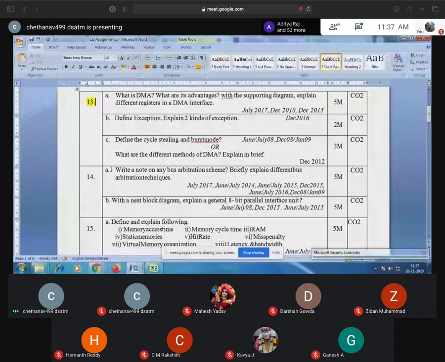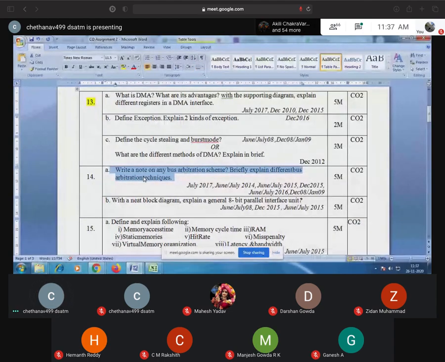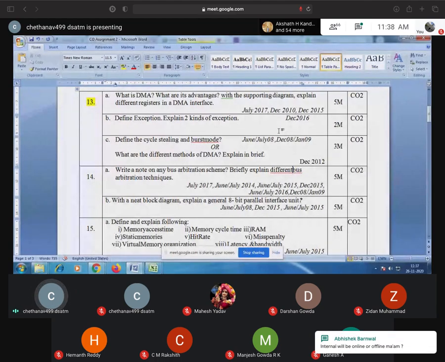Okay, write a note on any bus arbitration scheme. Bus arbitration scheme you have to take, and different bus arbitration techniques also you have to explain. This also we have completed, arbitration.